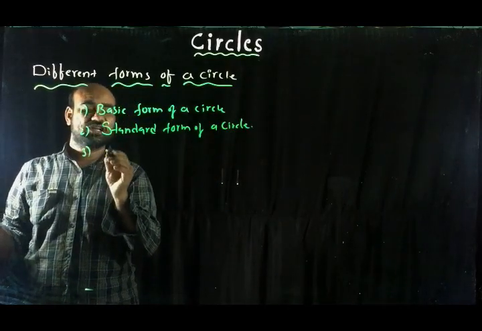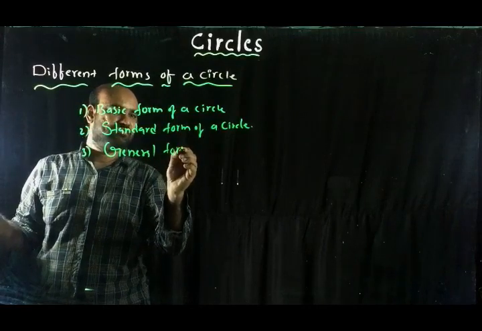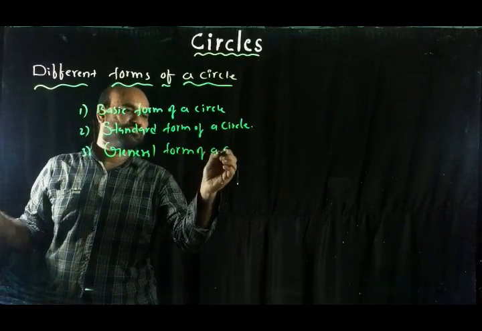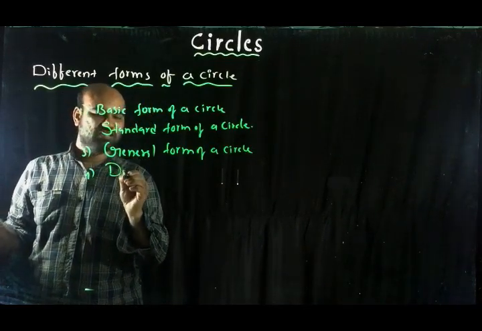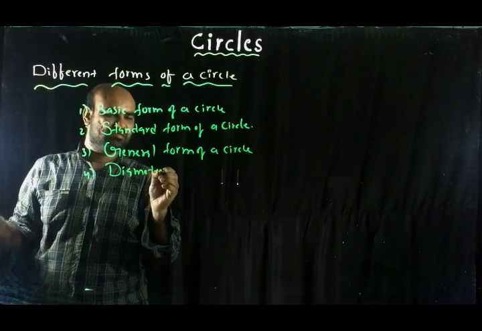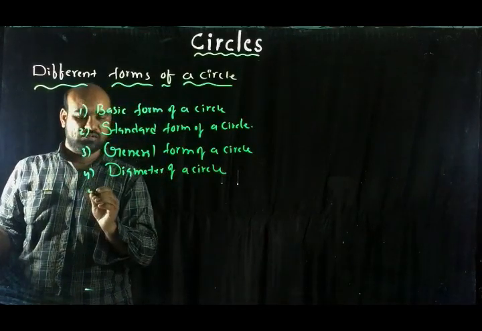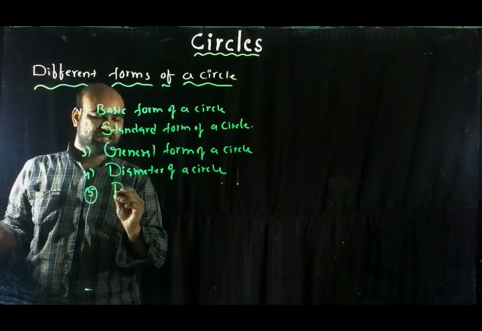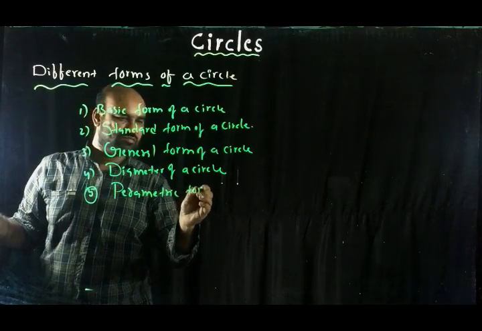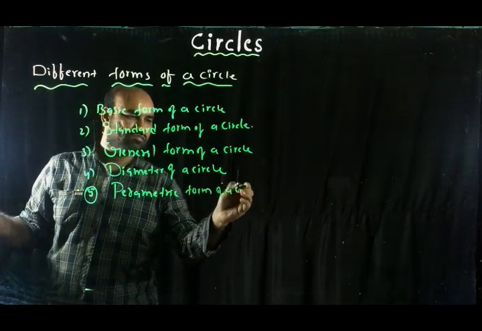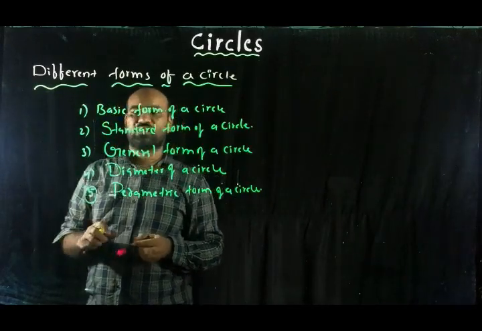Third one, general form of a circle. Fourth one, diameter form of a circle. Fifth one, parametric form of a circle. Okay, we will learn one by one.